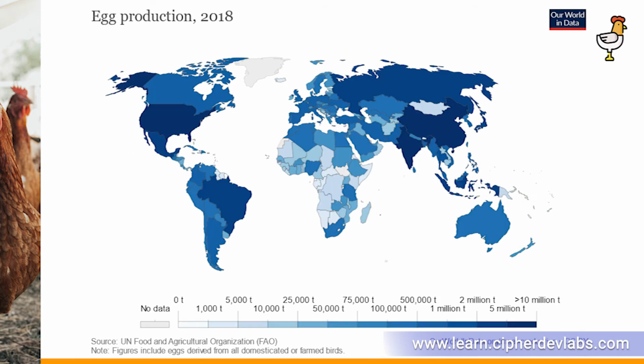Next, let's look at egg production. According to statistics, we have 31.68 million tons of eggs produced in China in 2018. Then there's India with 5.24 million tons, Russia with 2.52 million tons, and then there's United States with 6.47 million tons, Brazil with 2.64 million tons.